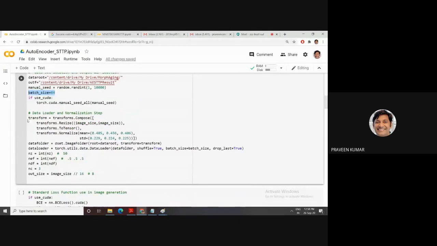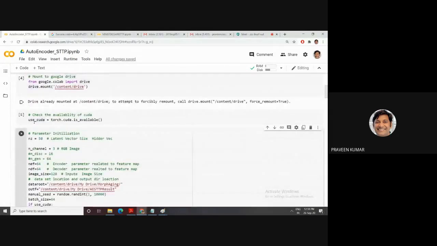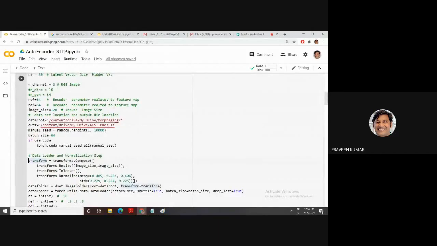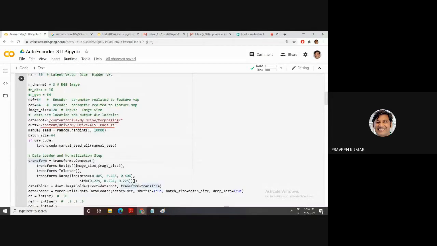First, mount your data, import your packages, and initialize your parameters like image size, feature map, number of channels. Next, read your data, and then do pre-processing on this data set.